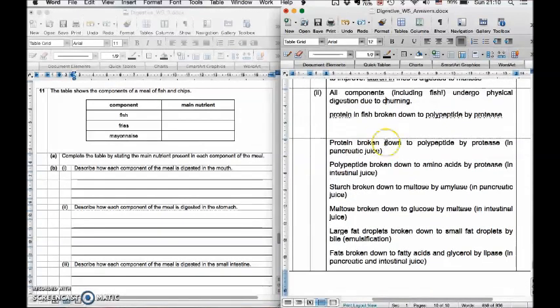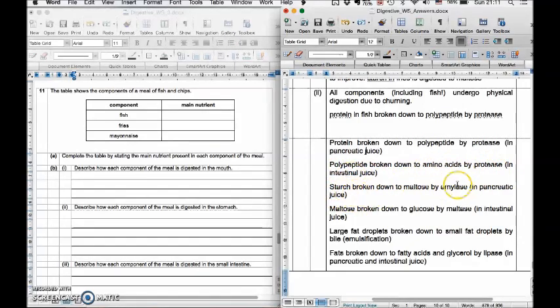In the stomach, all components are physically digested by churning, which is the stomach contracting. And then only the protein is chemically digested due to protease. And in the small intestine, you have a lot happening. The first thing is protein is broken down to polypeptide by protease, and you can state specifically that the protease is found in the pancreatic juice. Same thing, the polypeptide is broken down to amino acids by protease. Notice again that I'm using this sentence structure: polypeptide broken down to something by what enzyme? The protease that breaks it down to amino acid is found in the intestinal juice.